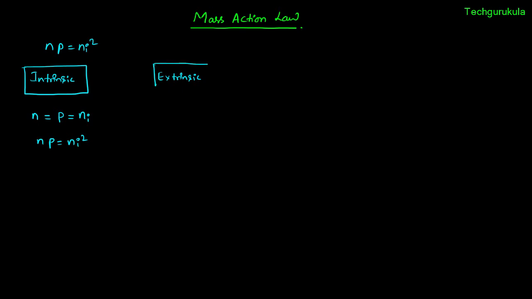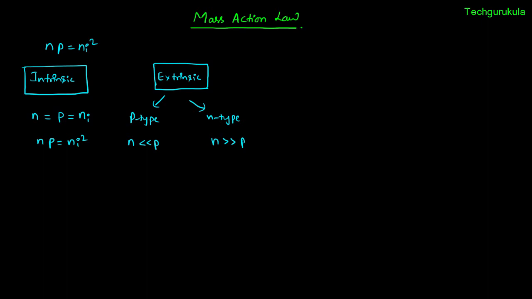So let me take this. Extrinsic semiconductor, you can have two types. One, P-type semiconductor, or else you have N-type semiconductor. So in this case, how about this equation where we know we have N and P, and of course both are not equal. And even in N-type semiconductor, we have N and P, which both are not equal. And we know in this case N is far less than P, in this case N is far greater than P. Now how do we show that N times P is still valid as Ni square?